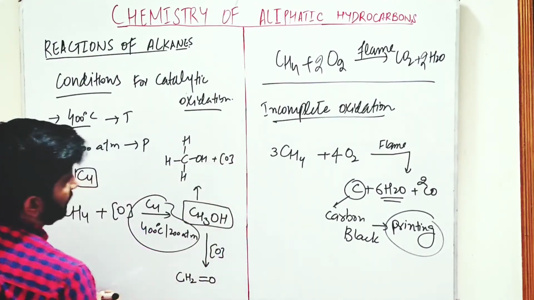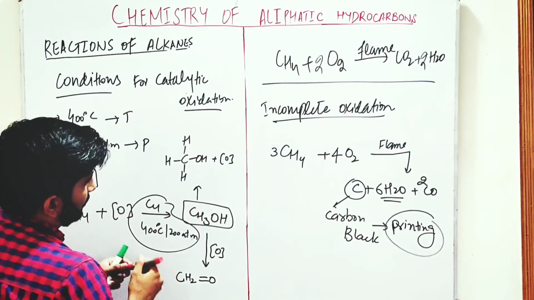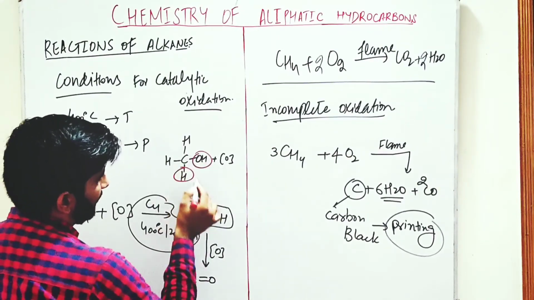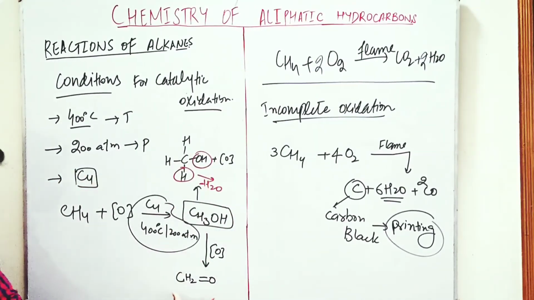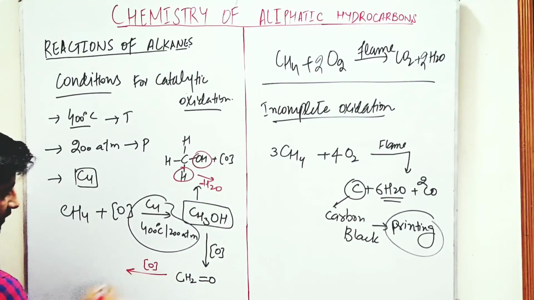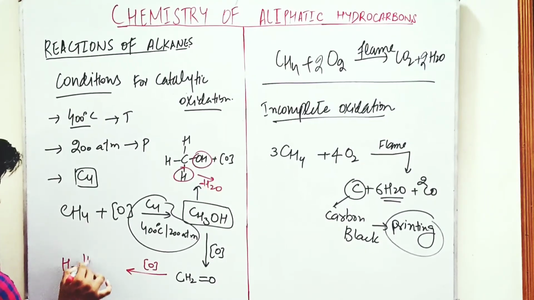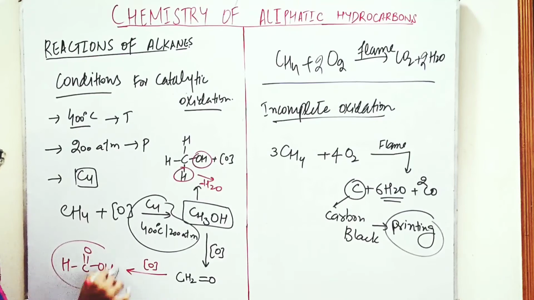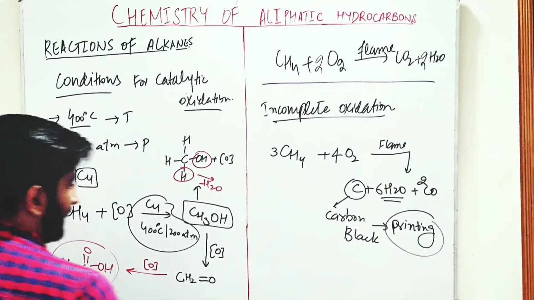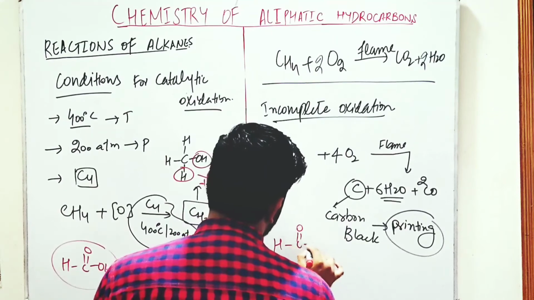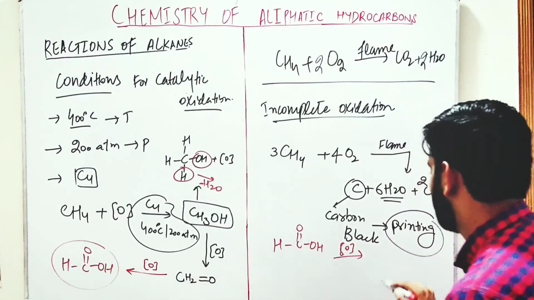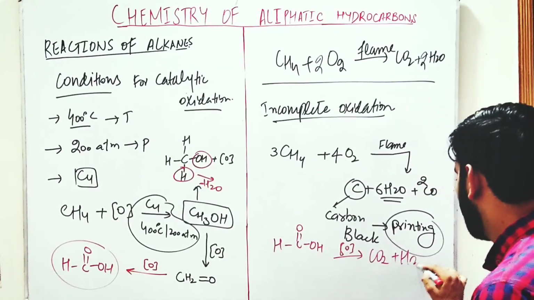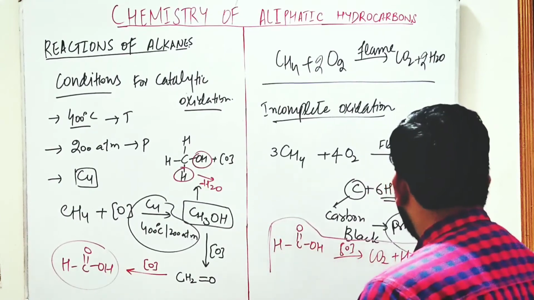Nascent oxygen: one hydrogen and OH are eliminated in the form of H2O, and this oxygen adds in the reaction and there is formation of an aldehyde. In the next step, again we add nascent oxygen, then there is formation of a carboxylic acid. In the next step, we again do the oxidation of this carboxylic acid, then we add nascent oxygen, there is formation of carbon dioxide with H2O. So this is the part of catalytic oxidation.